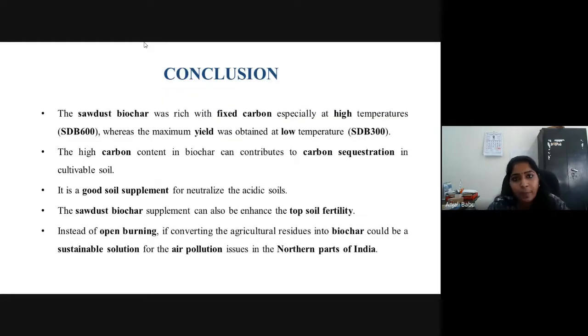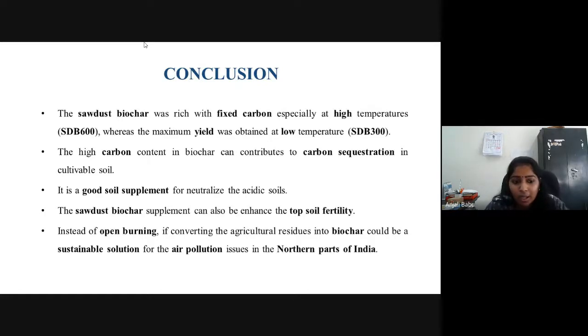After pyrolyzing the sawdust biomass, we got two biochar samples, one with high fixed carbon content, especially the high temperature biochar, that was SDB 600. Whereas the maximum biochar yield was obtained at the low temperature biochar, that was SDB 300. This high carbon content in biochar can contribute to carbon sequestration in the cultivable soil. It is also a good soil supplement for neutralizing acidic soils, and it can even improve topsoil fertility.